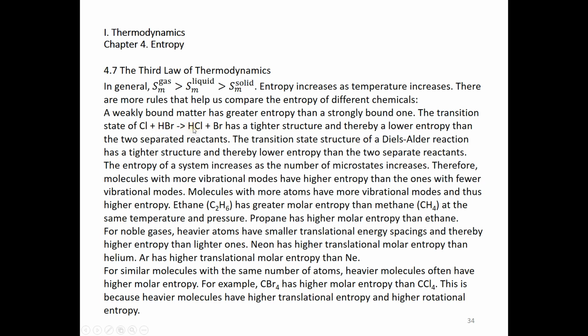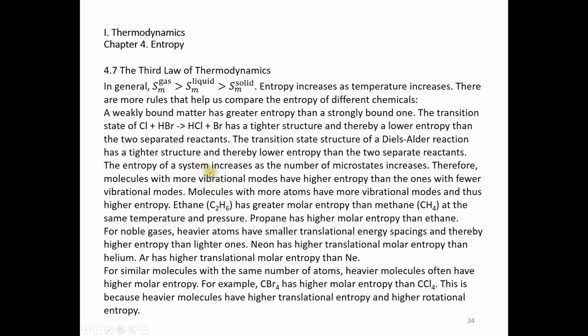This transition state structure is more tightly bound than two separate chemicals. Here's another example. The transition state structure of the Diels-Alder reaction has a tighter structure than two separated reactants, and therefore lower entropy than the two separate reactants.